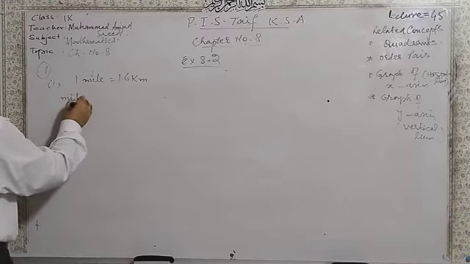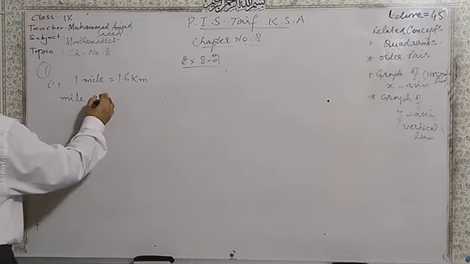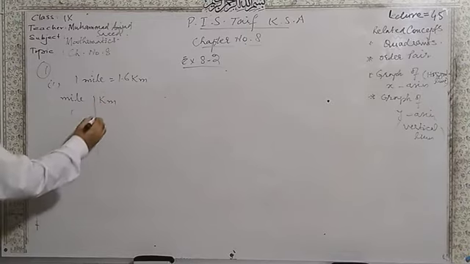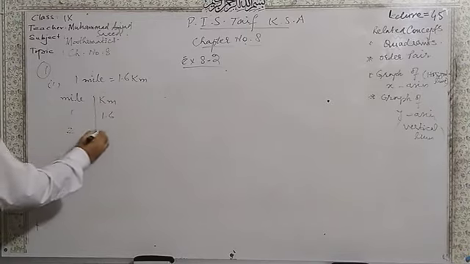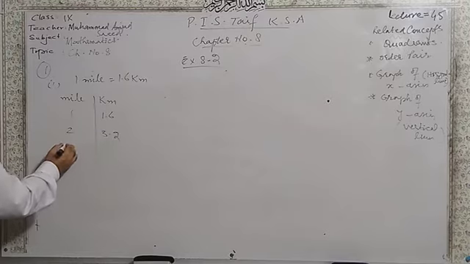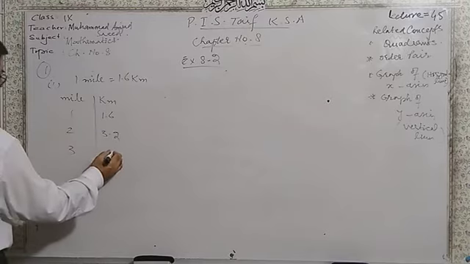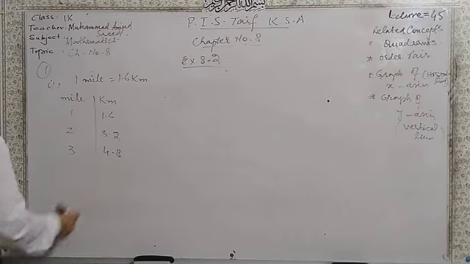Remember that we will draw the table of miles and kilometers. 1 mile is 1.6 kilometers, 2 miles is 3.2, 3 miles, what will it be? 4.8.